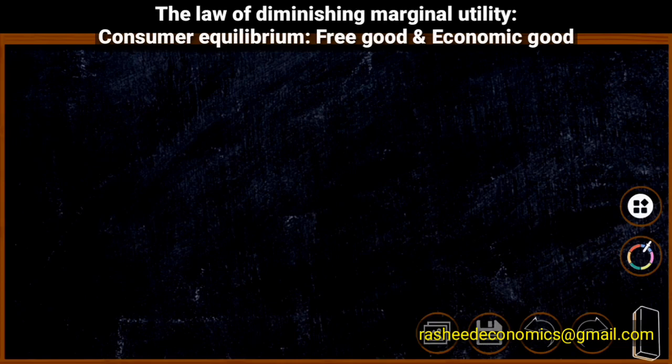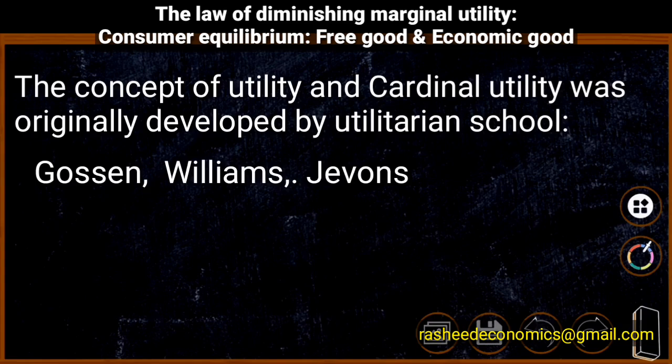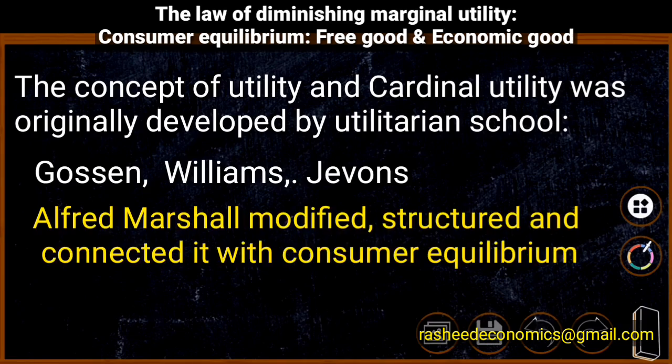The concept of utility and cardinal utility was originally developed by economists from the utilitarian school, including Gossen, Walras, Jevons, etc. But later Alfred Marshall modified and structured the analysis of Gossen, Walras and Jevons and connected their concept with consumer equilibrium analysis. That's why this analysis came to be known as Marshallian cardinal utility analysis.